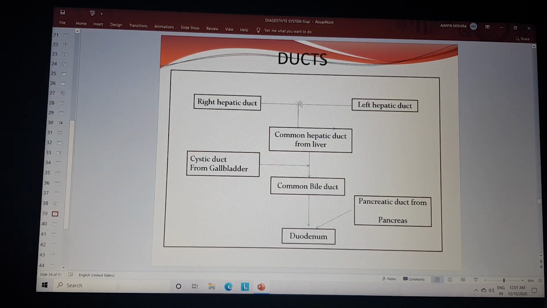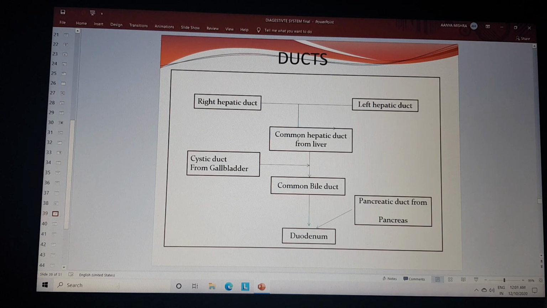There are different ducts. The right hepatic duct and left hepatic duct from the liver come together as the common hepatic duct. The cystic duct from the gallbladder joins to form the common bile duct, and the pancreatic duct from the pancreas also opens into the duodenum. These are the different ducts from the liver, gallbladder and pancreas, and the openings are in the duodenum.